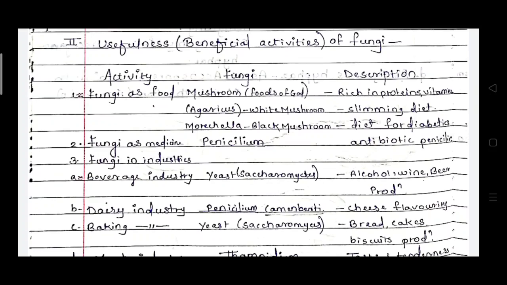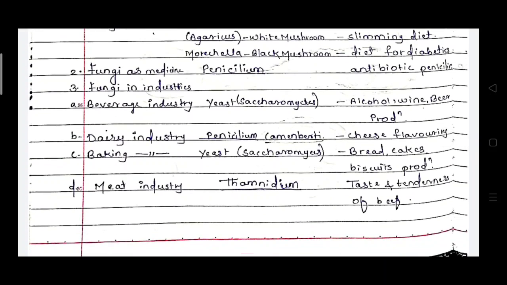Then in the dairy industry, another species of fungi, Penicillium camemberti, is used for preparing cheese, or for cheese flavoring. Then in the baking industry, yeast is used for preparing breads, cakes, biscuits, etc. So in the baking industry also, yeast plays a very important role.